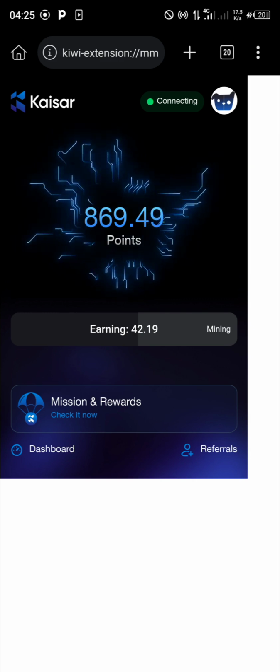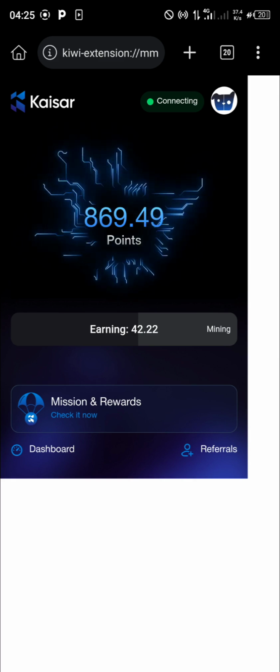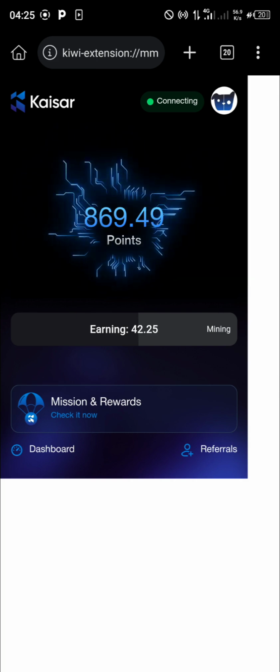Once you have created one, it will bring up something like this. You will see where to start. I have started mining. That is why you are seeing this electronic vibration, which means I am mining. So take note of that. It won't show up like this immediately for you until you have created an account.